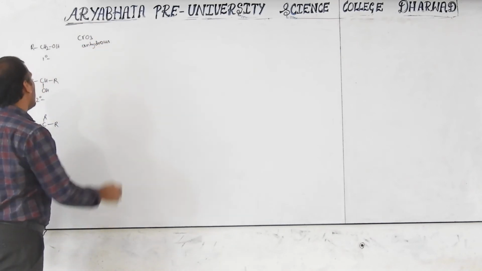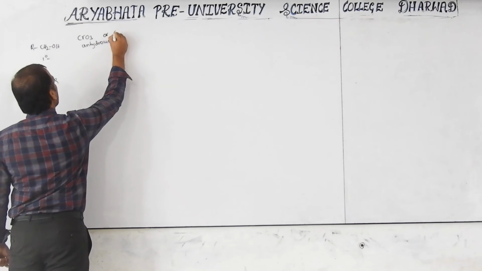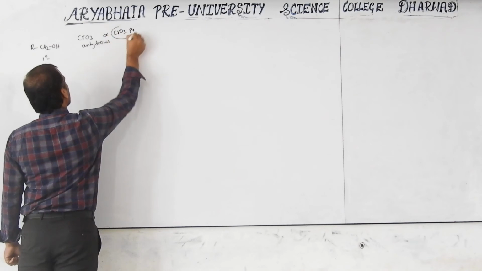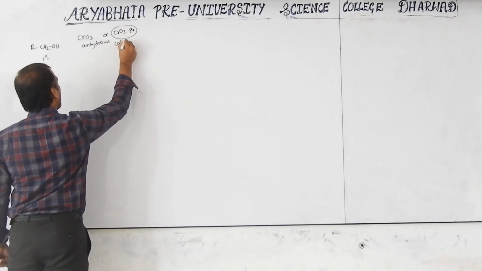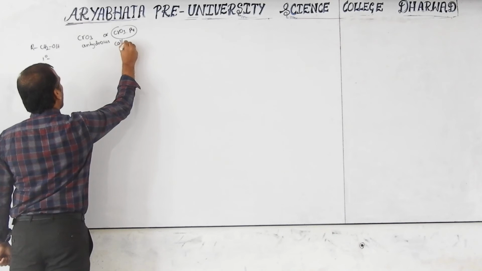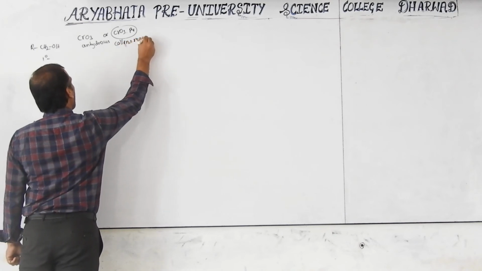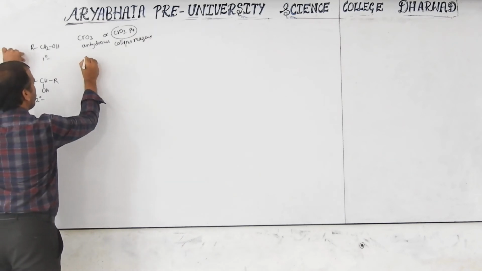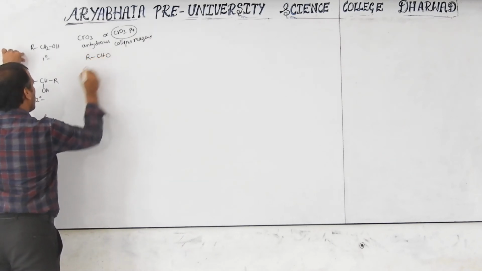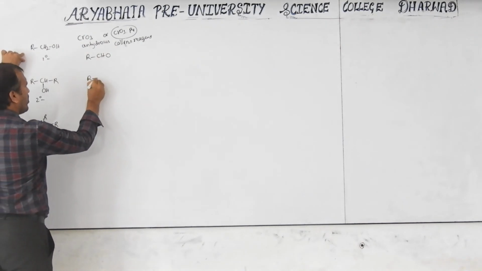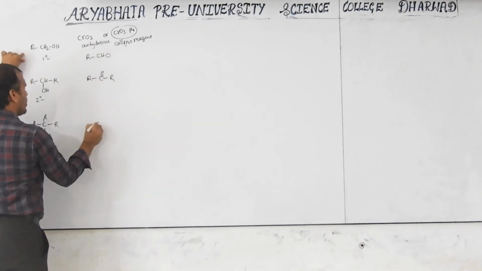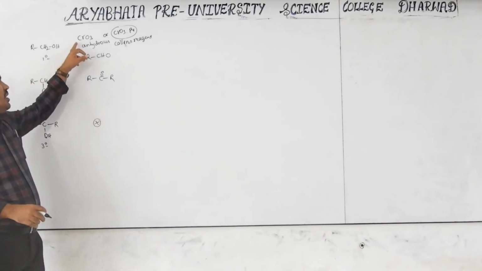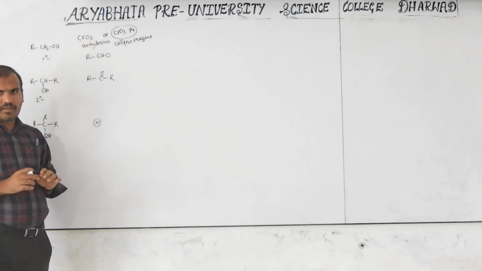CrO3 anhydrous. Otherwise it may be given like this also: CrO3 along with pyridine. This is called Collins reagent. With Collins reagent, a primary alcohol gives an aldehyde, RCHO. A secondary alcohol gives a ketone. Tertiary gives no reaction. But keep in mind, CrO3 anhydrous is given here.